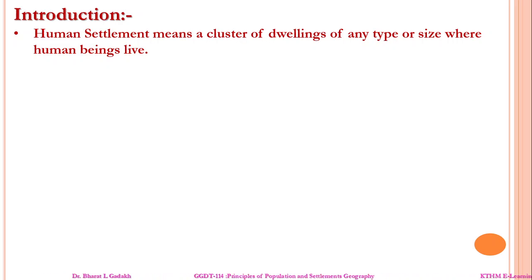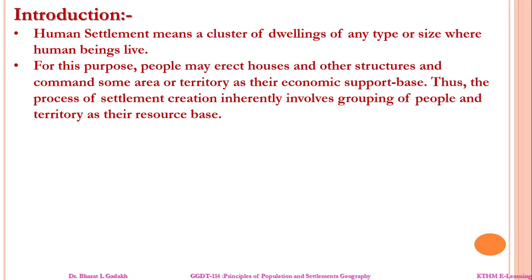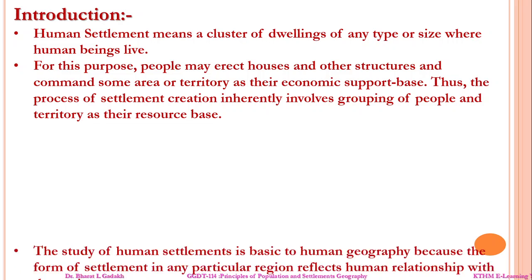The two patterns, geometric and non-geometric, are easily discernible on the map drawn from the air photo taken of the wider area. This is one of the conditions of human settlement. Now, a human settlement is a cluster of dwellings of any type or size where human beings live. For this purpose, people may erect houses or other structures and command some area or territory, their economic support base. Thus, the process of settlement creation inherently involves grouping of people and territory of their resource base.